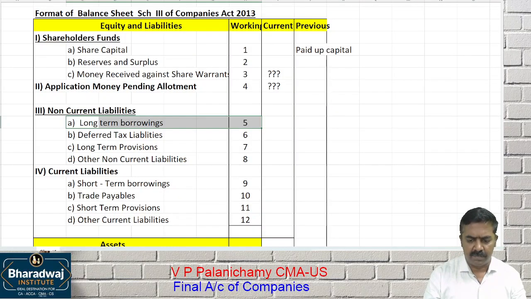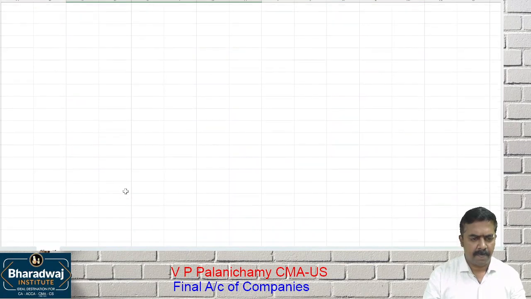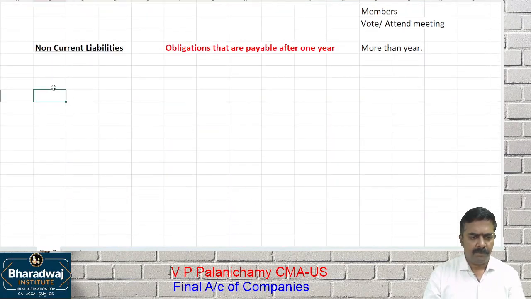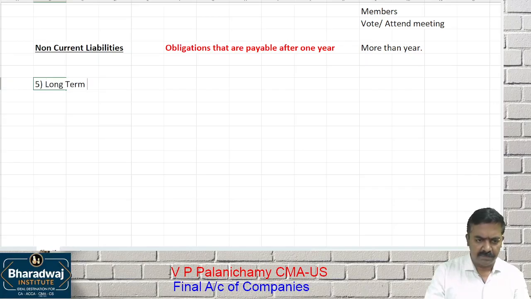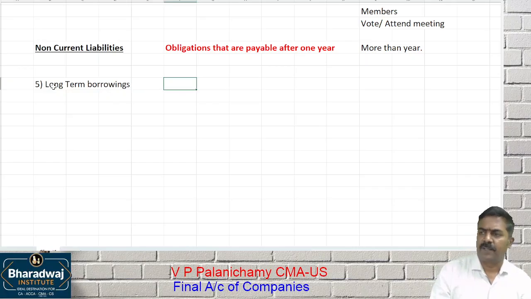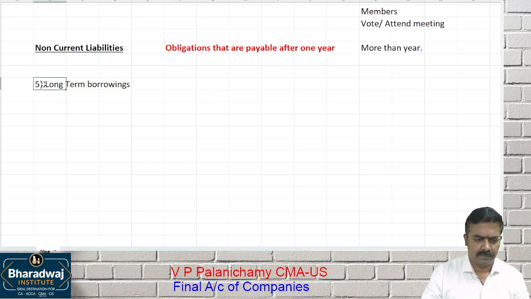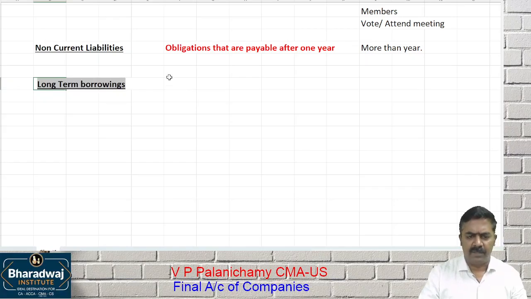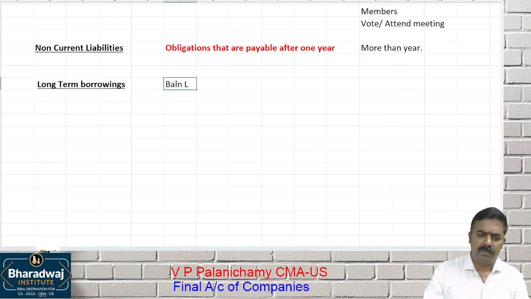Right. Long-term borrowings. Start along with me. Long-term borrowings. What are the long-term borrowings possible for a company? Bank loans.